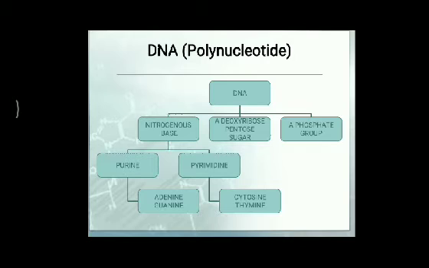In your book you can see the general structure of purines and pyrimidines. Actually pyrimidines have one more category, known as uracil. But while we are studying DNA, we are not discussing uracil. When we start RNA, we will include that content.